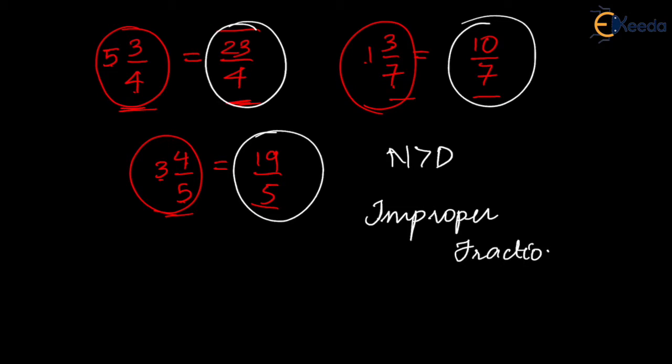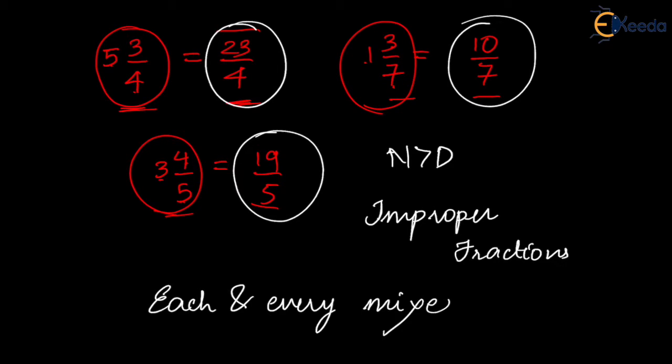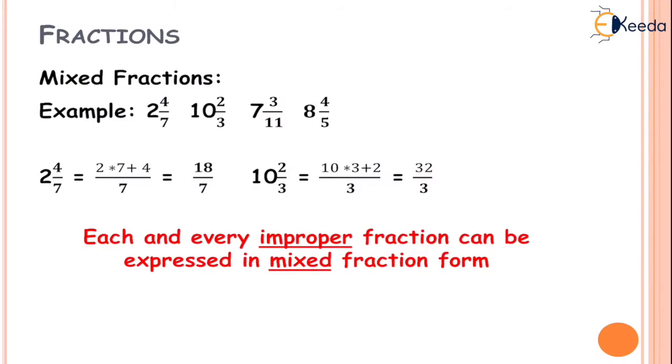So I can say the conclusion is that each and every mixed fraction can be written in an improper fraction form. So that is what we have written here.